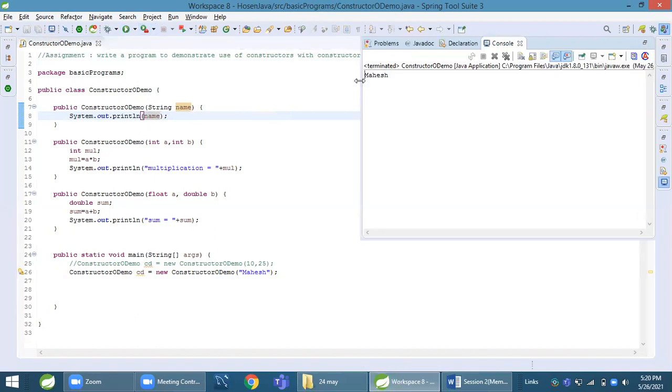You can see now no other constructor is executed. Not this one, not the double type. Only this one constructor is executed. This is called constructor overloading. If you understand this, you understand method overloading also. Okay, have you understood this one?